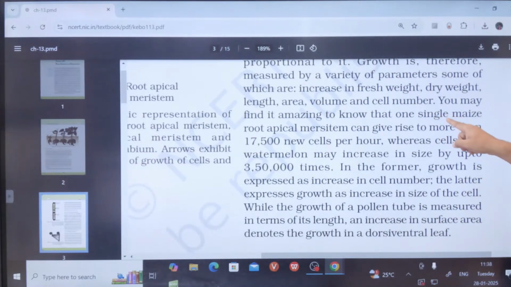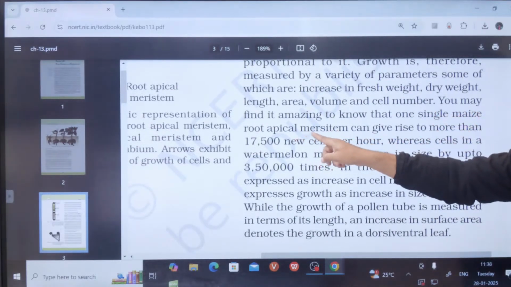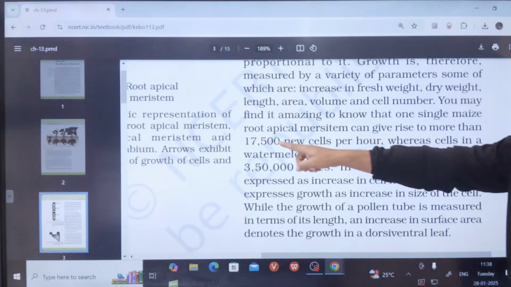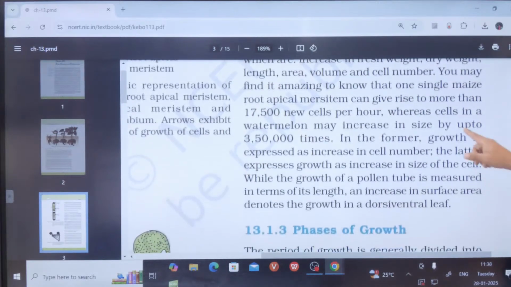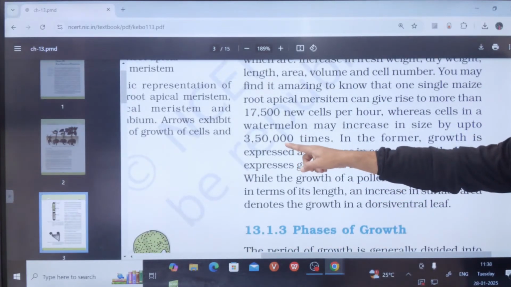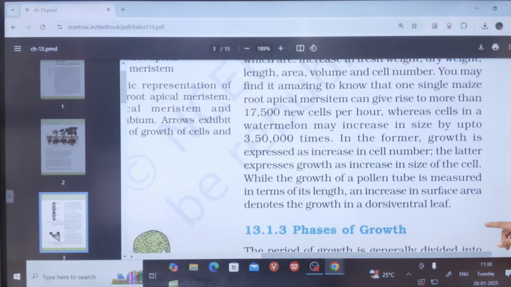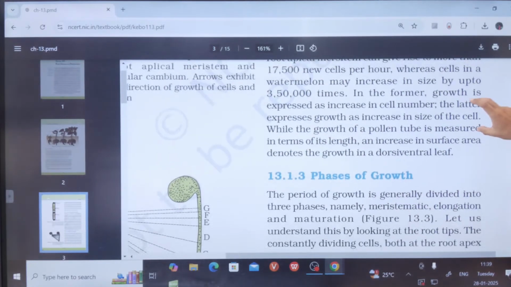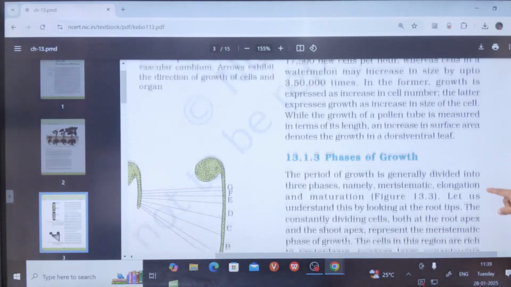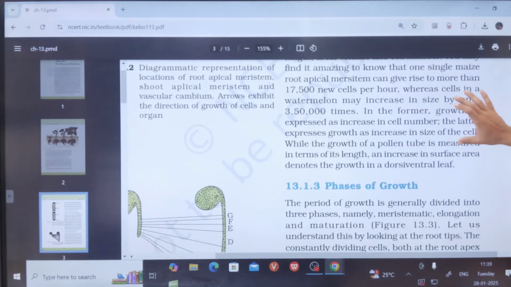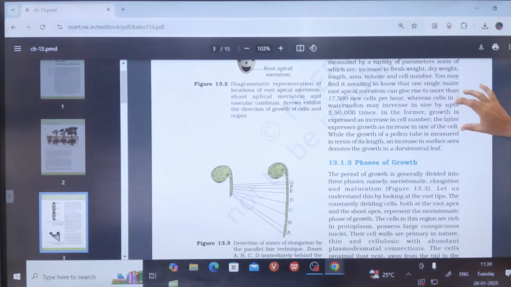A single maize root apical meristem can give rise to more than 17,500 cells per hour. Cell size is 3.5 lakh times that of a watermelon one. Pollen tube is for the length. So with that, we come to the end of this part, that is, growth is measurable.